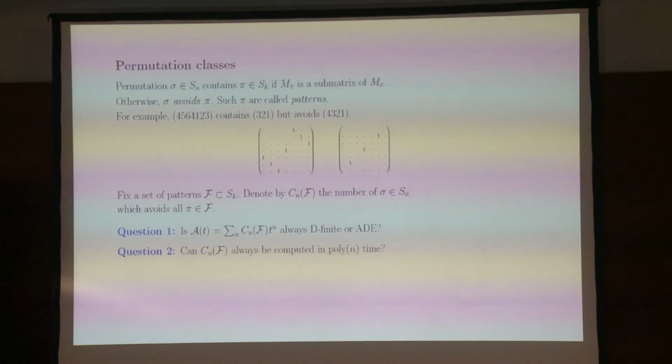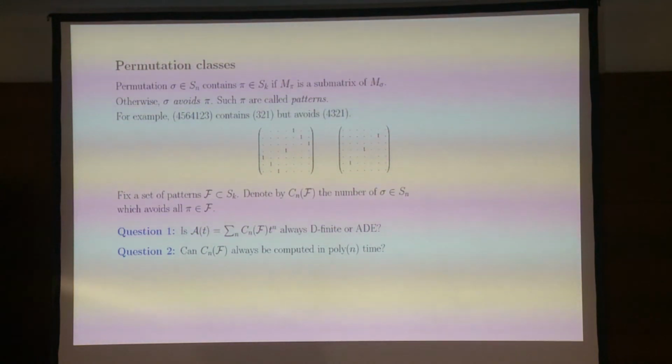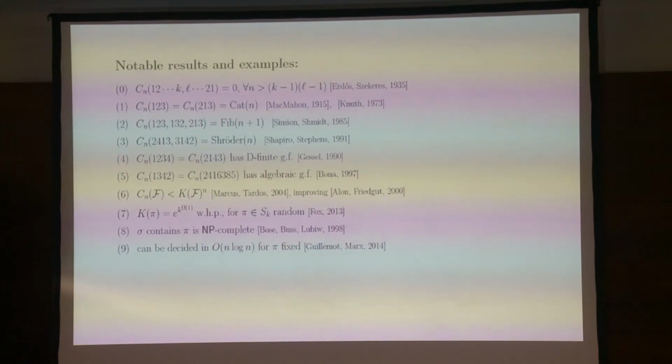Those tend to be rather difficult questions to study, and relatively little has been known until very recently. So let me give you a really long slide, which I'm not going to read, which is basically justifying why considering pattern avoidance is nice.